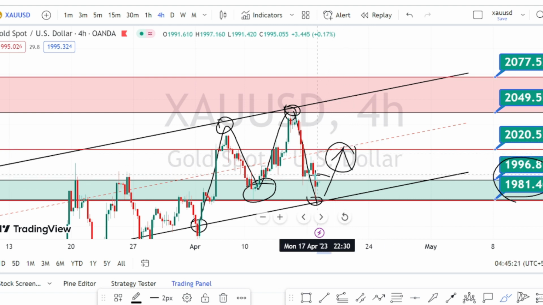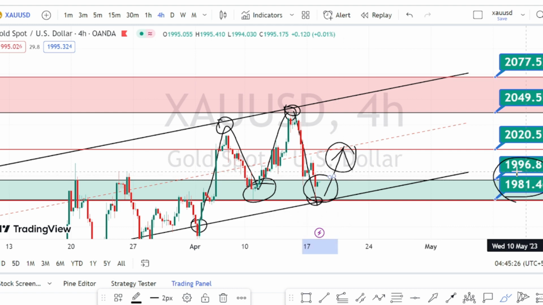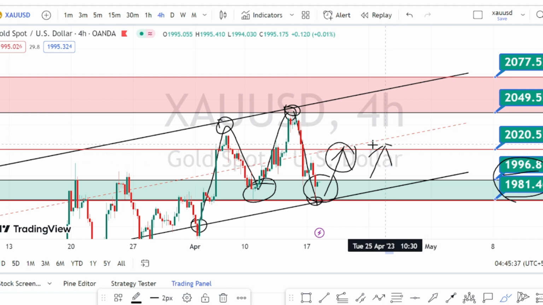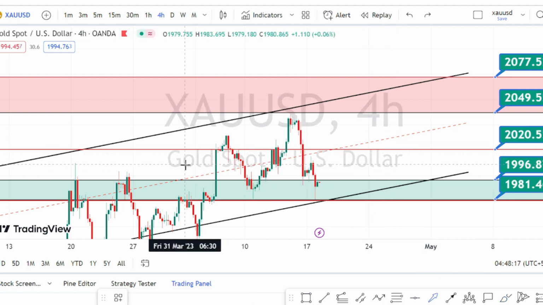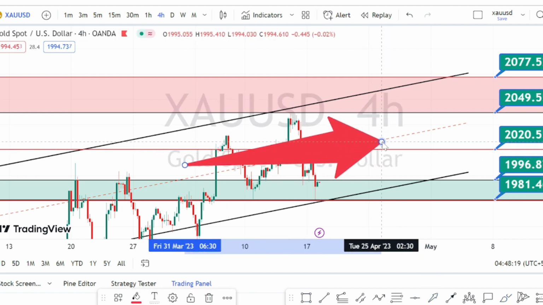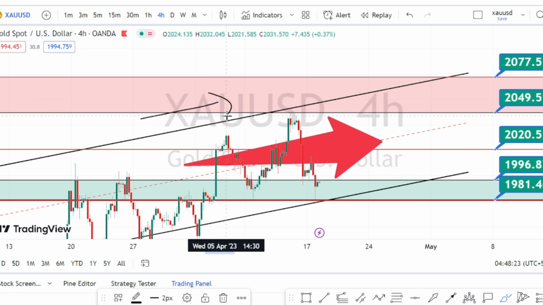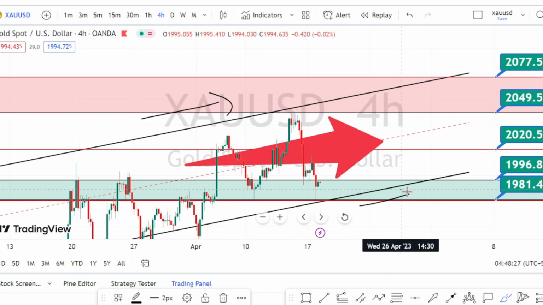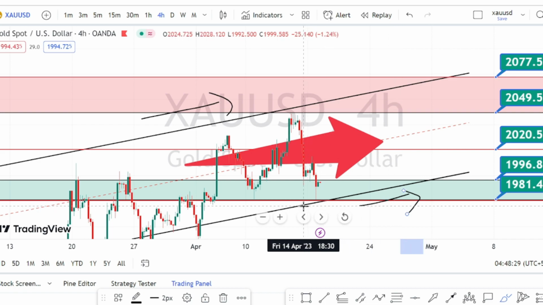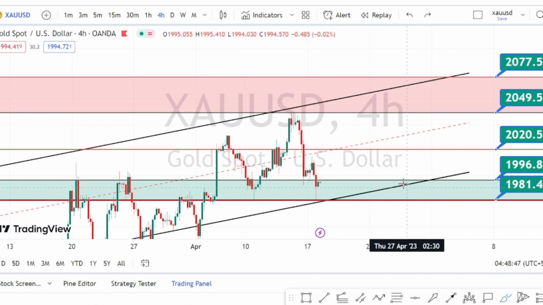Also, we are already noticing green candles forming in the 4 hours time frame. Wait for it to break this resistance level of 1996, where we can expect the bullish trend to continue once this resistance level is reached. And for now, as long as the price action is trading within this bullish channel pattern, we can expect the bullish trend to continue in the 4 hours time frame also. Let us look at the price action in the hourly time frame.